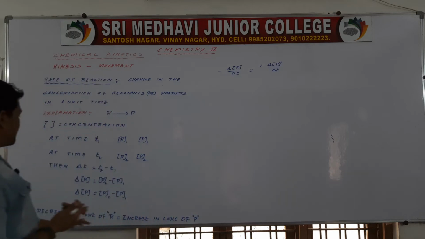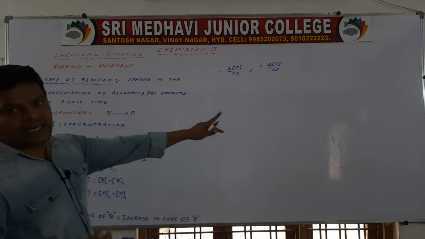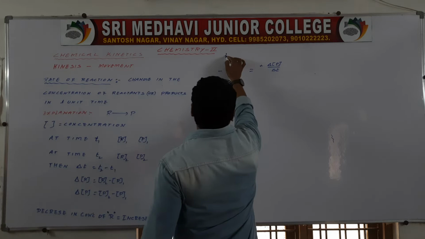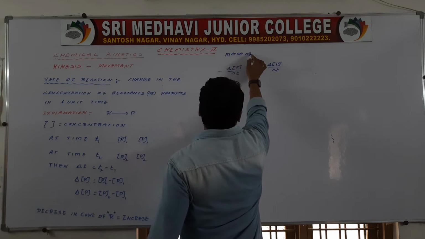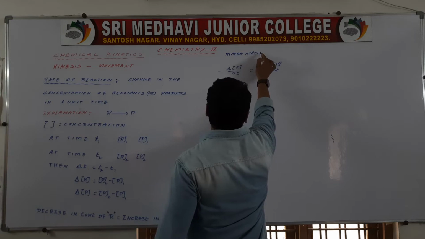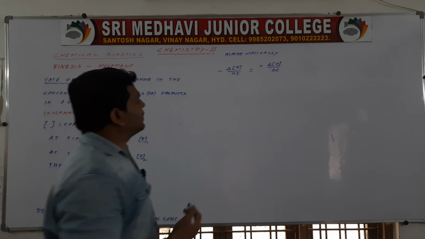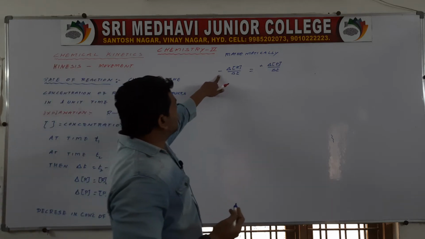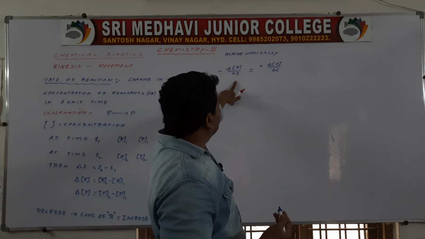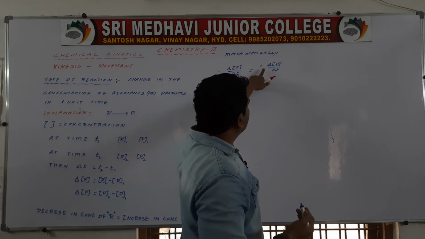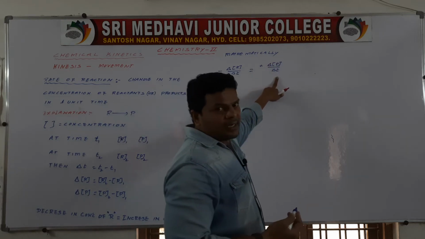This is the mathematical representation: minus delta concentration R by delta t equals plus delta concentration P by delta t.